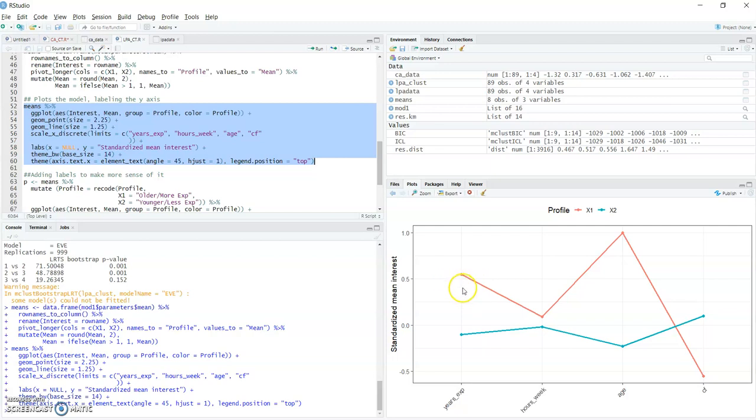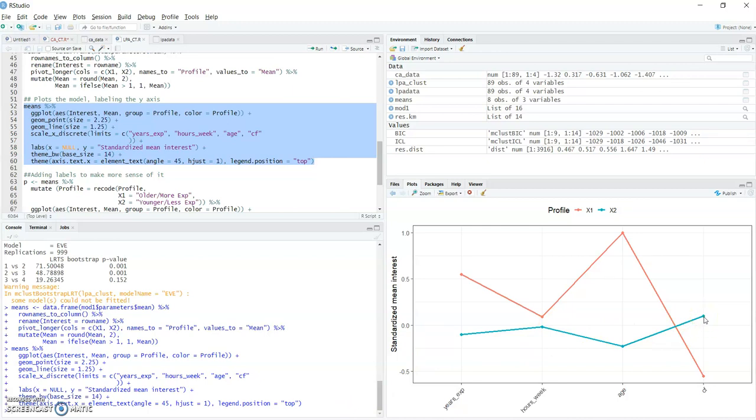So you see here I have individuals that maybe have more experience. Well, these are working a little bit less hours per week. So the hours really aren't that far off for either group. They're pretty close. But the age up here is a lot higher, and with very low compassion fatigue. And these folks right here, they seem to be all the same, so maybe they're younger, they have less experience, they work an average number of hours per week, and they have a little bit higher compassion fatigue.